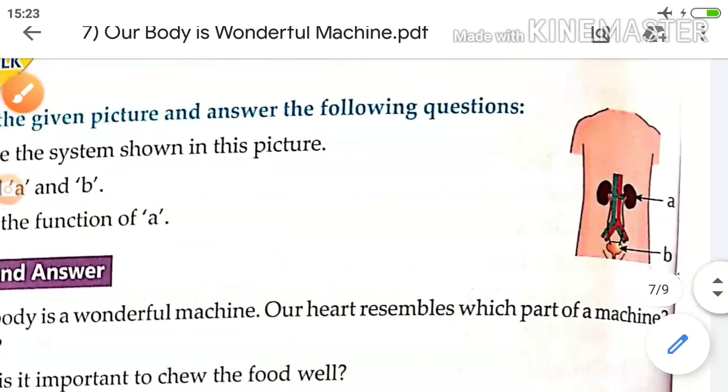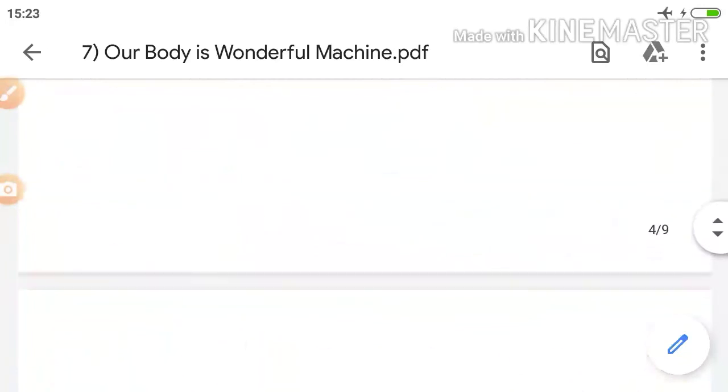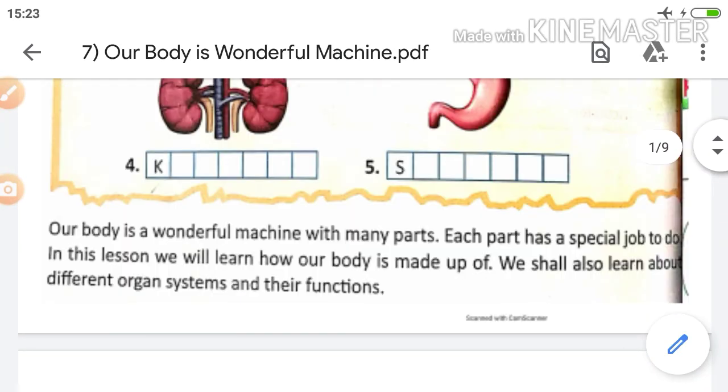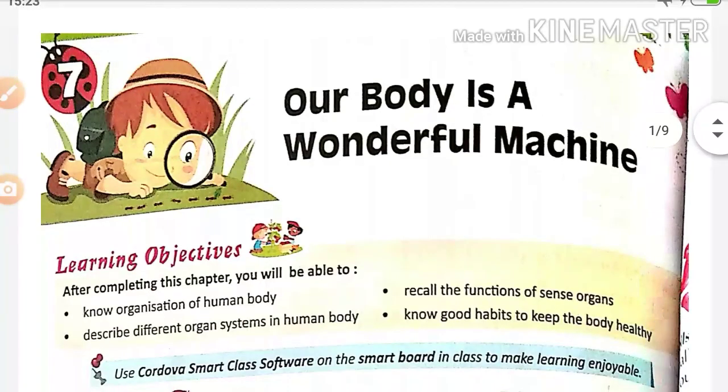Give the function of A. Purification of blood. It removes the waste material in the form of urine and purifies the blood. This is the function of the kidneys.